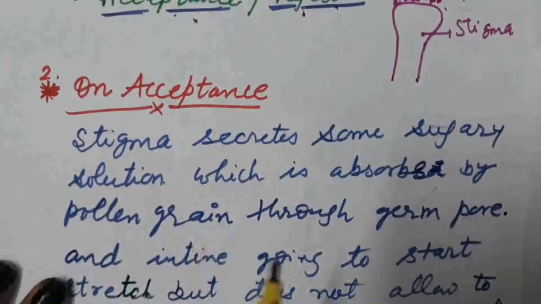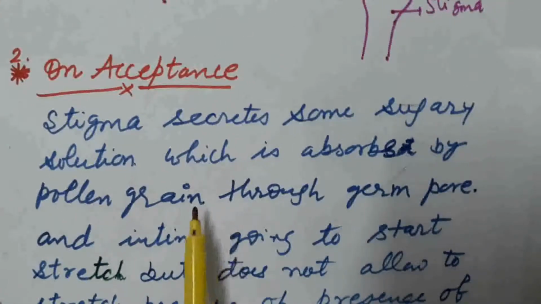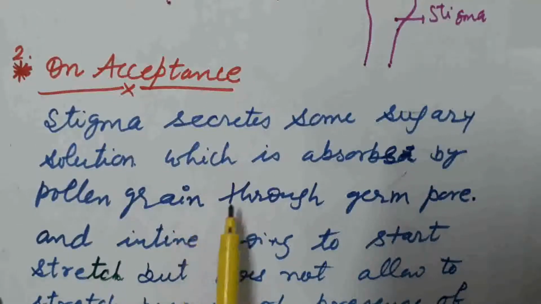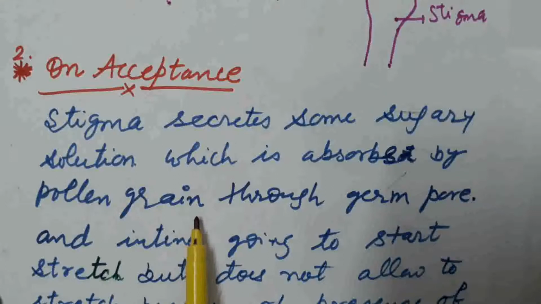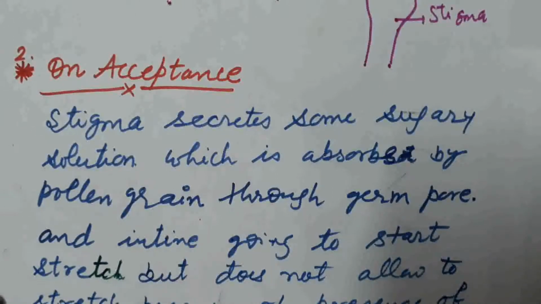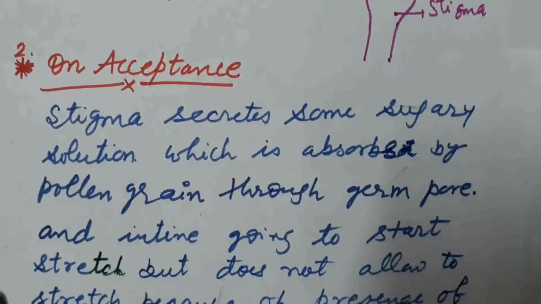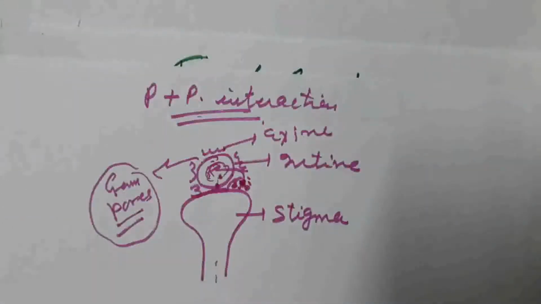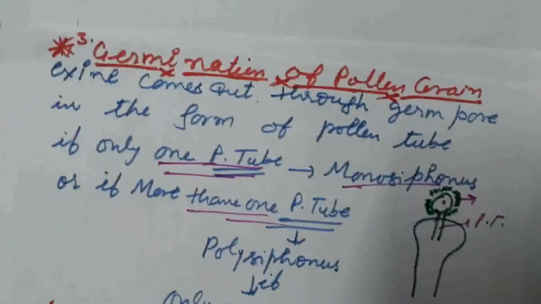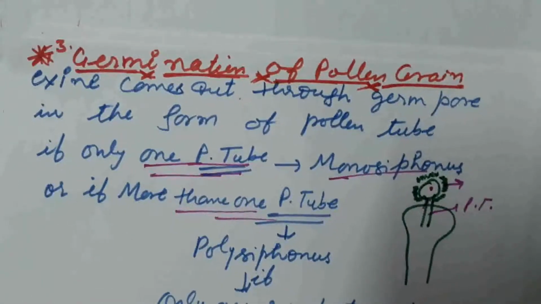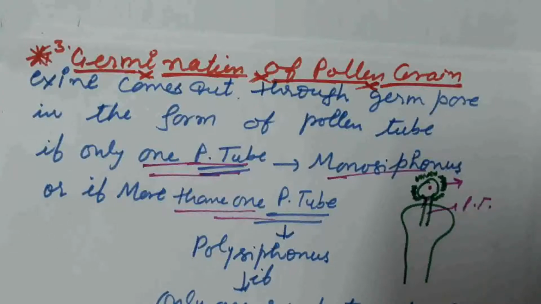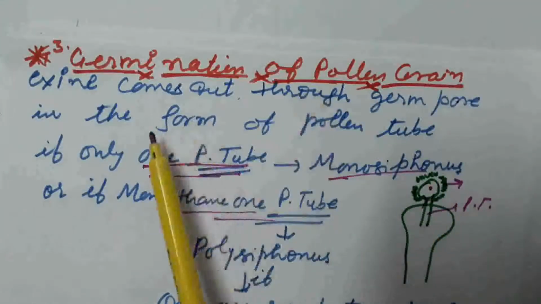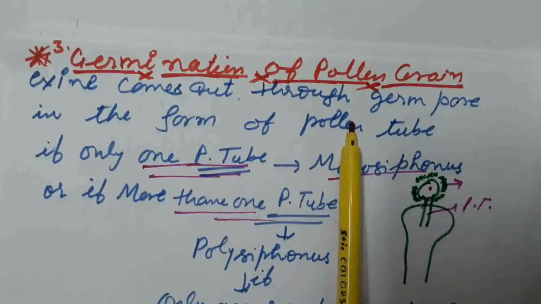On acceptance, a sugary solution is secreted, which is absorbed by the pollen grain through the germ pore, and the intine starts to stretch, but is not allowed to because of the presence of the exine. Then germination of the pollen grain takes place. What is germination of the pollen grain? The intine comes out through the germ pore in the form of a pollen tube.